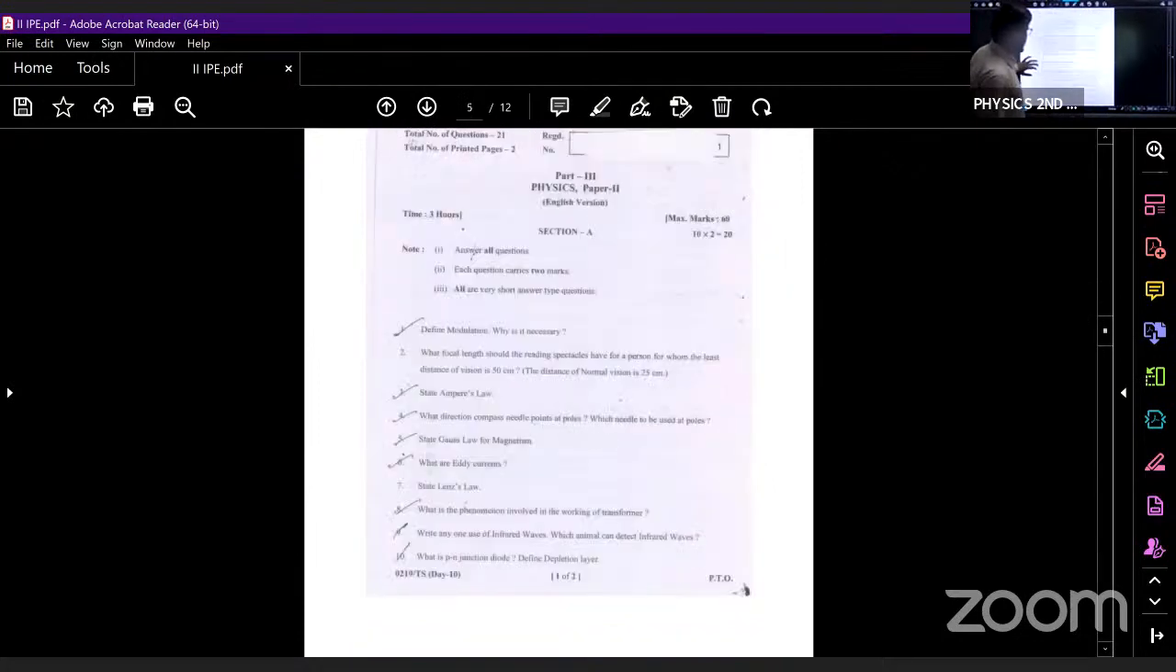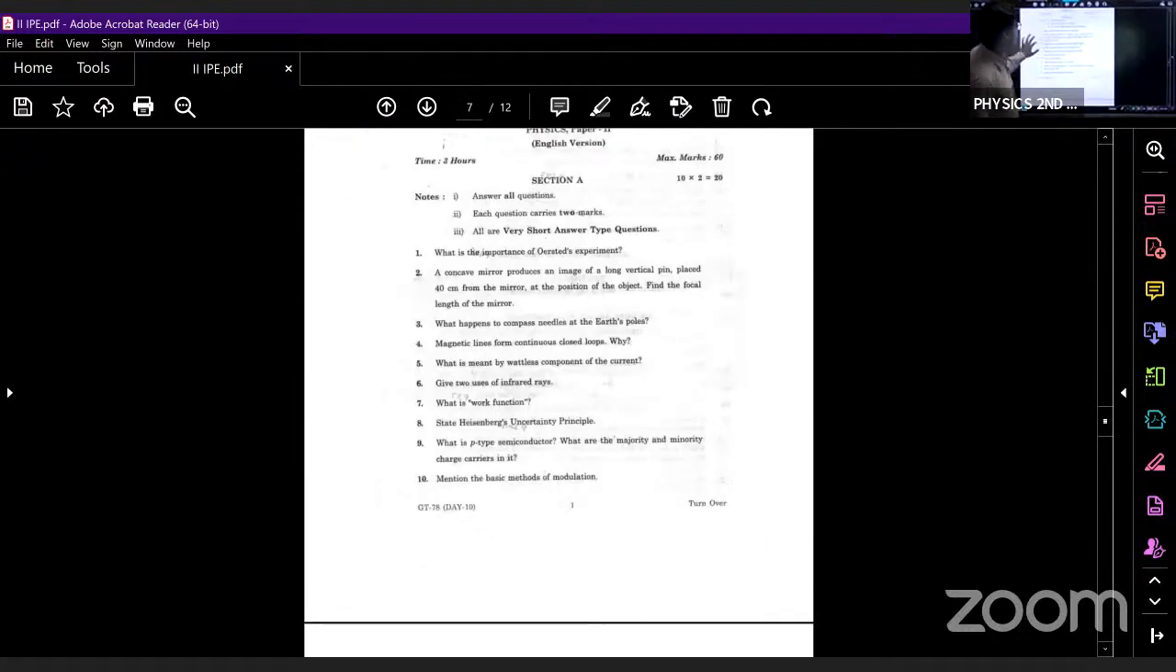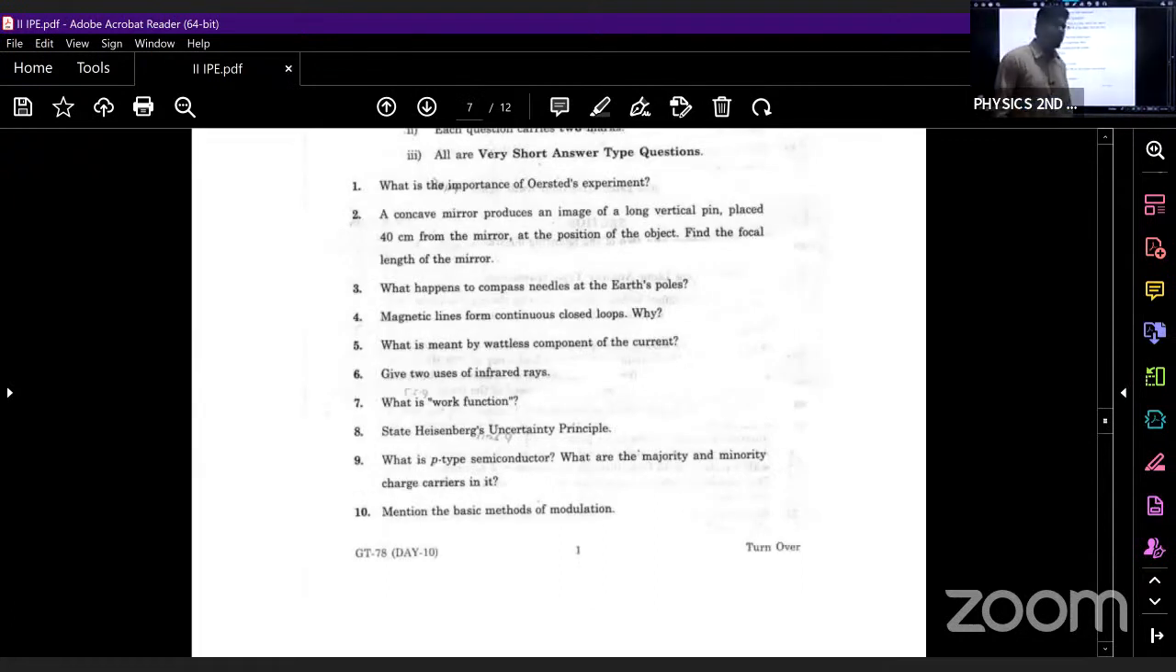Here we have the next paper. This is the Telangana paper, the previous year paper. What is the first question? What is the importance of Oersted experiment? By Oersted experiment, what did we come to know? We came to know that whenever electric current is passing through a wire, around that wire or somewhere near the wire, what will be generated? A magnetic field will be generated. So that is the first answer.